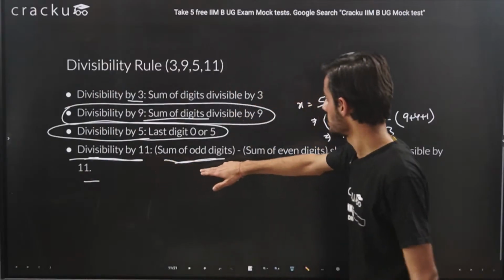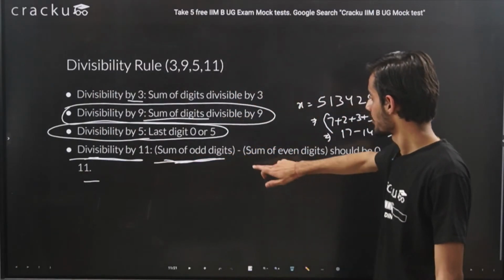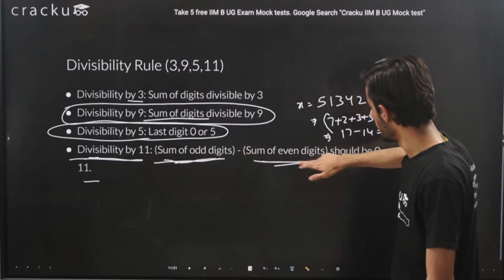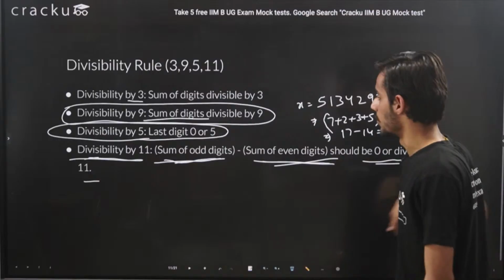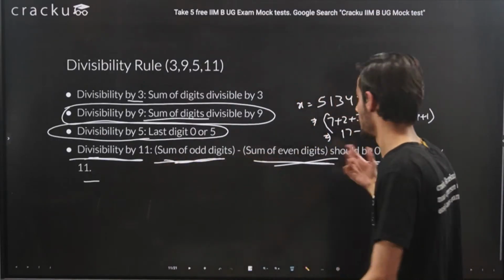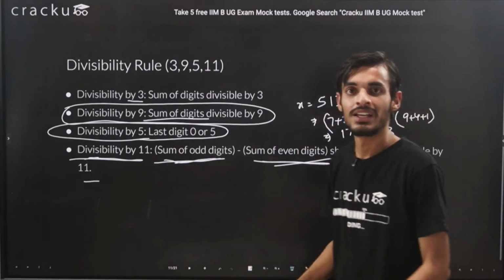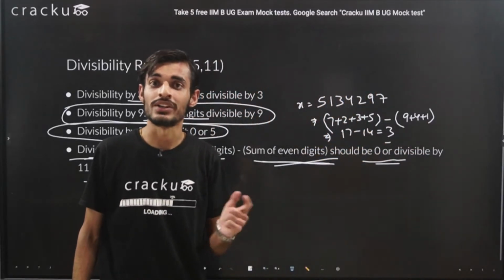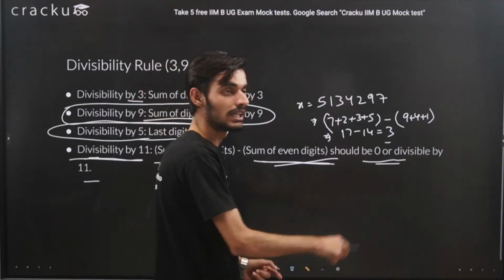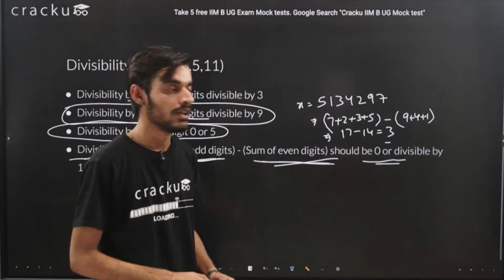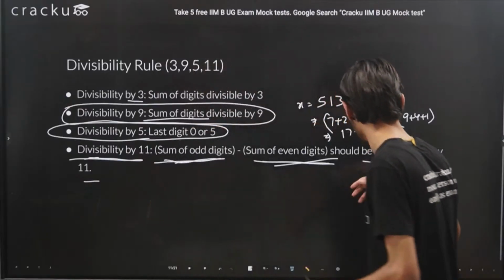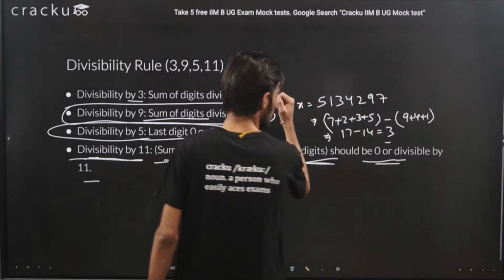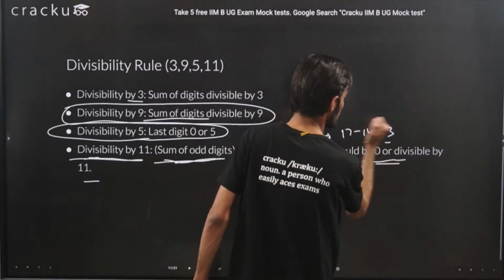11 or not. You can just add the digits on the odd place and subtract the sum of even digits. If it is 0 or 11 or maybe divisible by 11, it is not that it should always come as 11. Let's say this comes out to be 0, 11, or 22, 33, because 11, 22, 33 are divisible by 11. So if we are getting any number which is divisible by 11, then that entire number will be divisible by 11. Okay, I think this should also be pretty much clear to you.